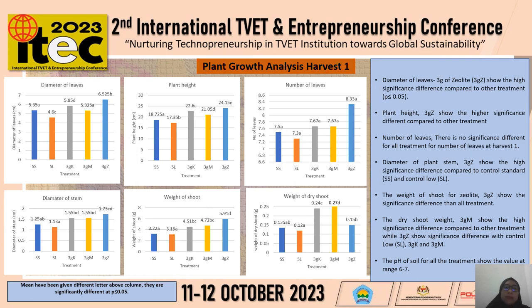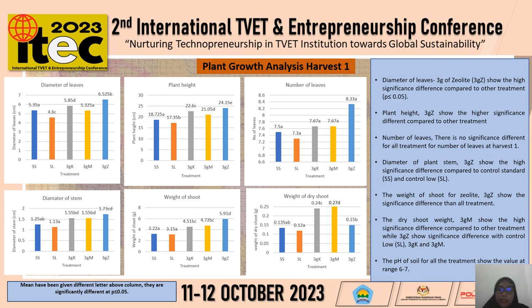The first one is the diameter of leaf, then plant height, number of leaves, diameter of stem, weight of shoot, and also weight of dry shoot. According to the diameter of leaf, 3 gram of zeolite, which is 3GZ, shows a highly significant difference compared to other treatments. Same goes for the plant height. But by statistical analysis, for number of leaves there is no significant difference for all treatments, even though 3 gram zeolite gives a high mean number of leaves.